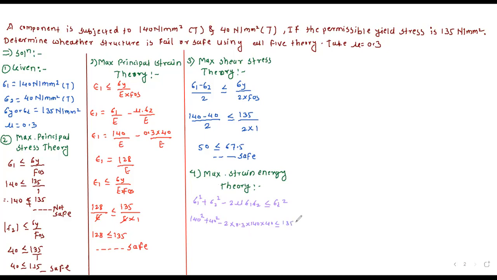Now we will check. 17840, yes, correct. 17840 should be less than or equal to 135 square, which is 18225. Now you tell me, structure is safe or not safe? Safe. Okay, structure is safe.